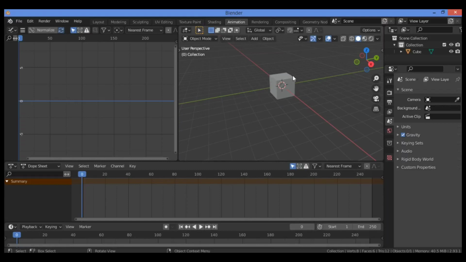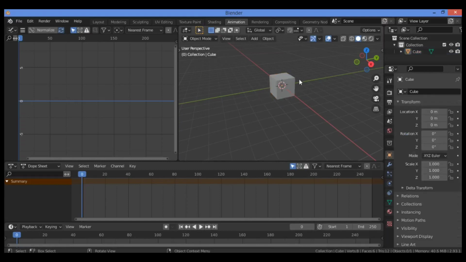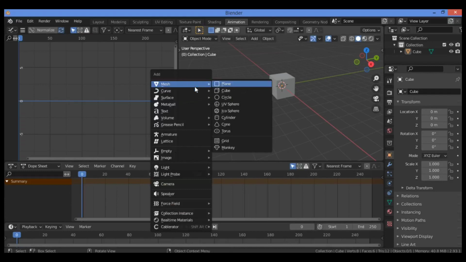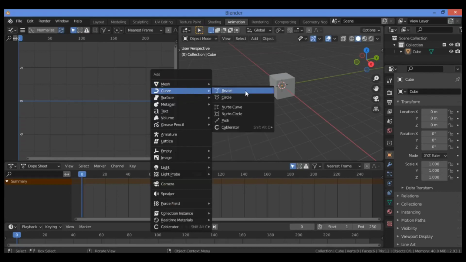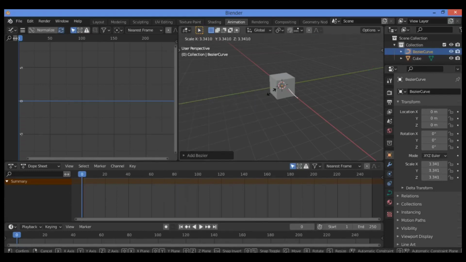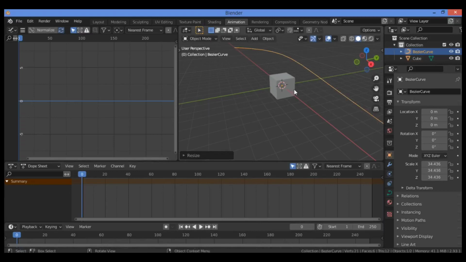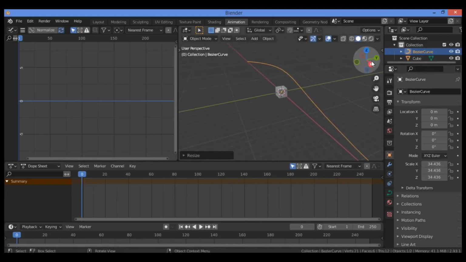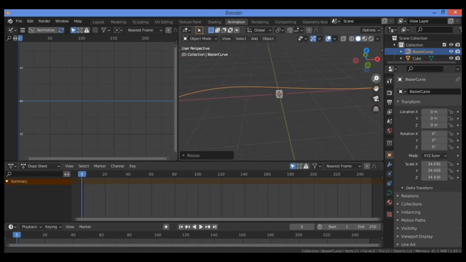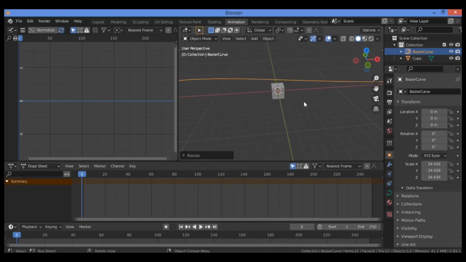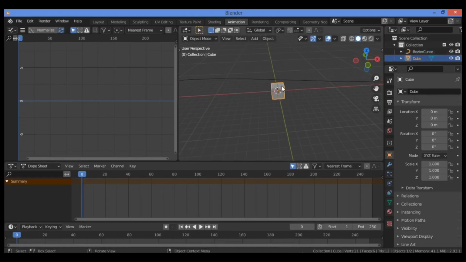Deselect the cube. If it's selected, then deselect the cube. It's not highlighted in orange color. Now add a curve: type Shift A, go over here, then go over curve, then let's add a Bézier curve. So just scale it to show it like this. And you can see it better. So let's deselect the curve and select the cube as shown here.